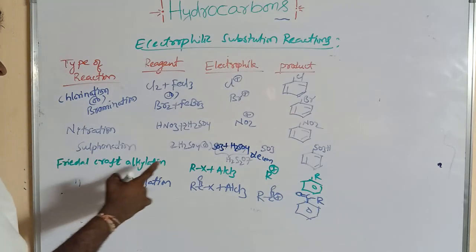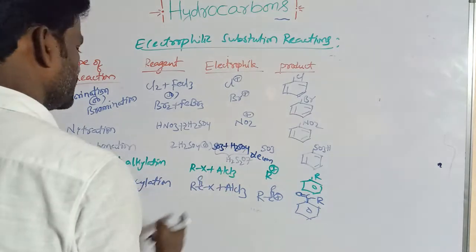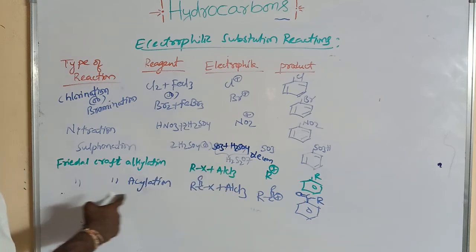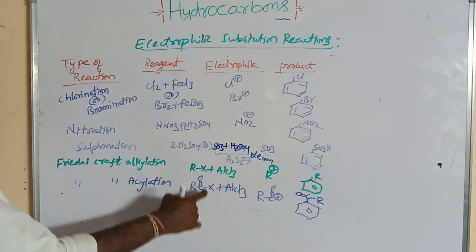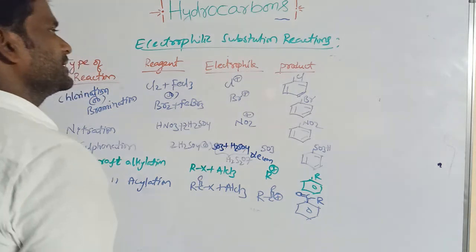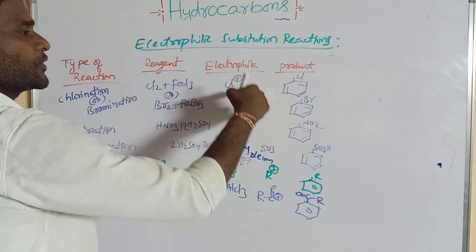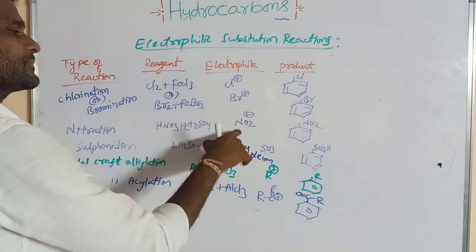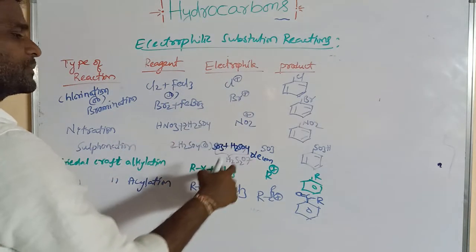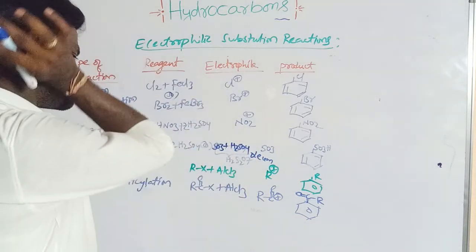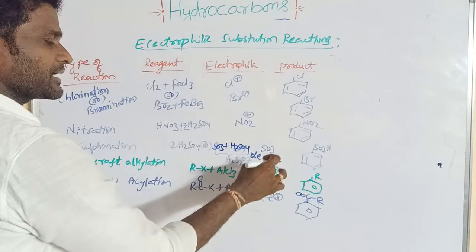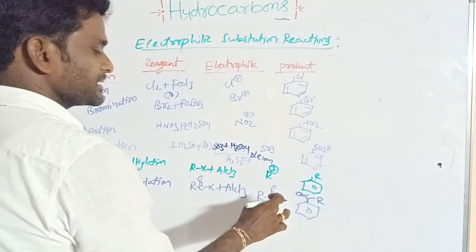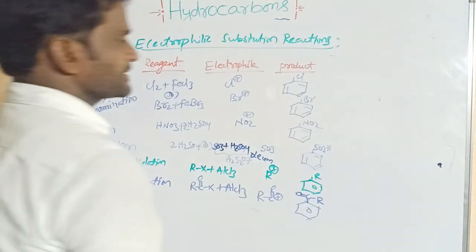So this is the Friedel-Crafts alkylation, RX in the presence of AlCl3. Friedel-Crafts acylation uses acyl chloride in the presence of AlCl3. These form electrophiles. In chlorination Cl plus, in bromination Br plus, in nitration NO2 plus, and in sulfonation SO3 is obtained. In Friedel-Crafts alkylation R plus is obtained. In Friedel-Crafts acylation the acyl carbocation, the acylium ion, is obtained.